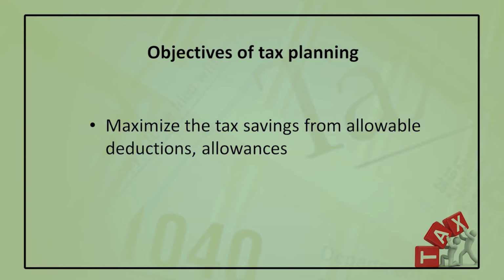If we maximize our tax savings, the amount will remain with us, so it will maximize our net of tax income.